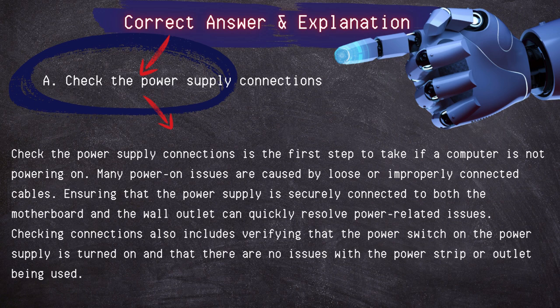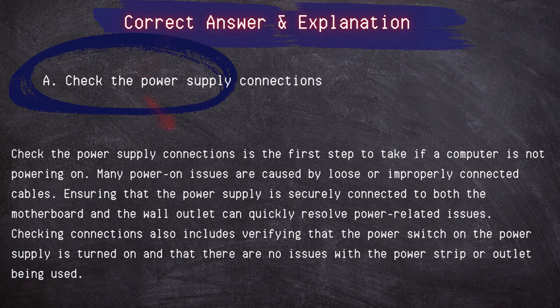Many power on issues are caused by loose or improperly connected cables. Ensuring that the power supply is securely connected to both the motherboard and the wall outlet can quickly resolve power-related issues. Checking connections also includes verifying that the power switch on the power supply is turned on and that there are no issues with the power strip or outlet being used.